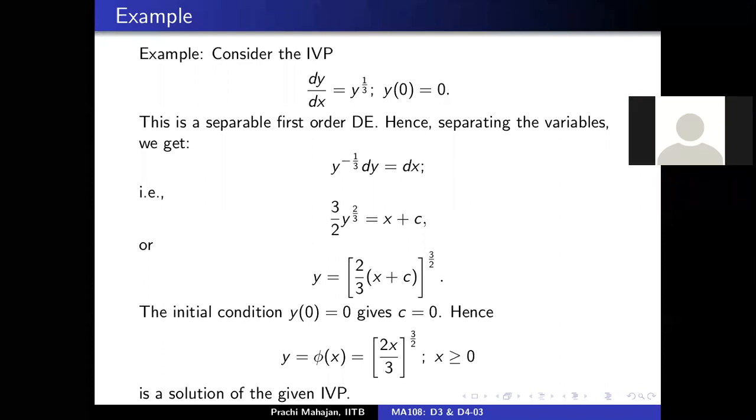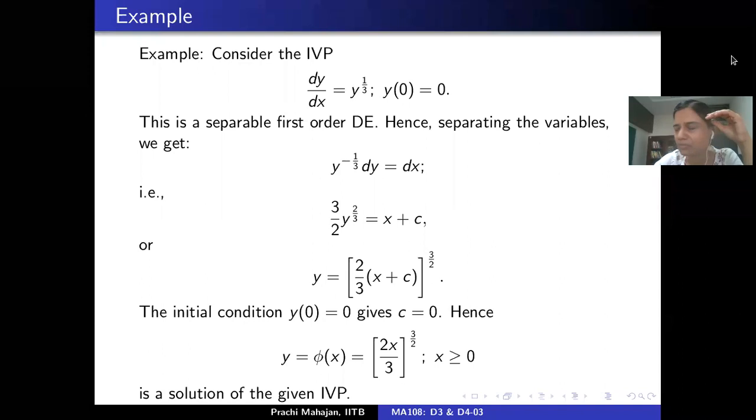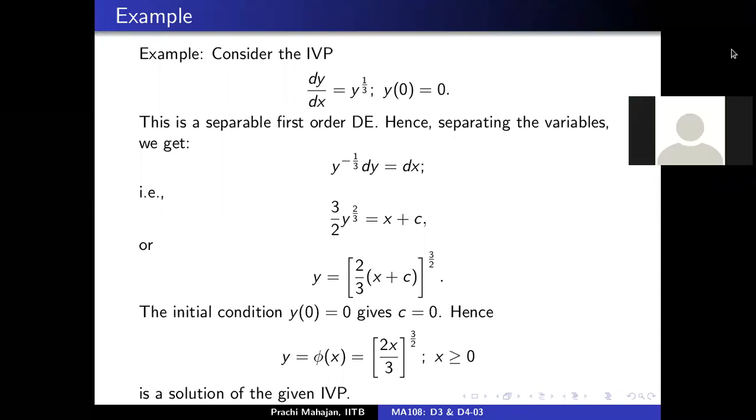Ma'am, I have a question. When we transfer y to the power 1 by 3 to the LHS, then y should not be equal to 0. He's saying in the first step, when we separate the variables, are we considering y not equal to 0?